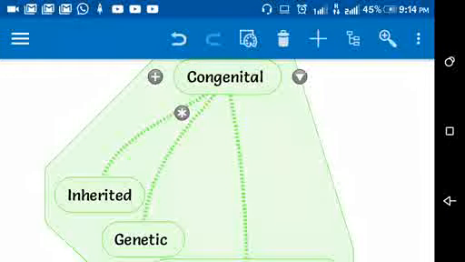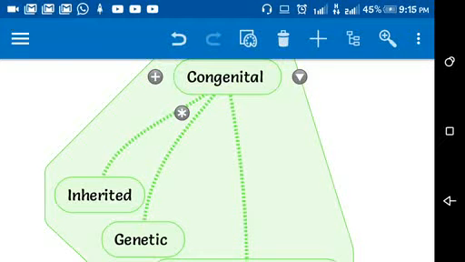Inherited means these are diseases which may be autosomal dominant or recessive. The former, for example, is Huntington's chorea, and there are some types of sex-linked diseases such as DMD, Duchenne muscular dystrophy, and hemophilia.